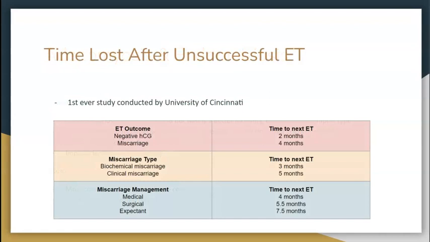Next topic is time lost after unsuccessful embryo transfer. I personally found this study quite interesting as I never thought about time factor after any loss. This was the first ever study that was done by University of Cincinnati, and as you can see on this table here, the time lost from one unsuccessful embryo transfer could be anywhere from 2 months to 7.5 months. With negative pregnancy test, it's 2 months, and for miscarriages, it's about 4 months on average. Then the study further categorizes by miscarriage type and management that ranges from 3 months to 7.5 months.